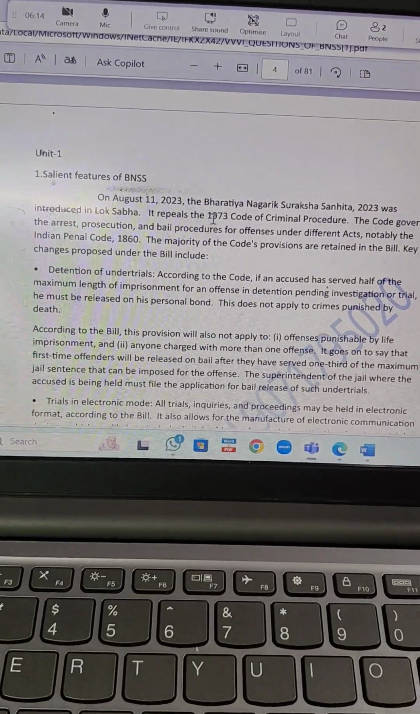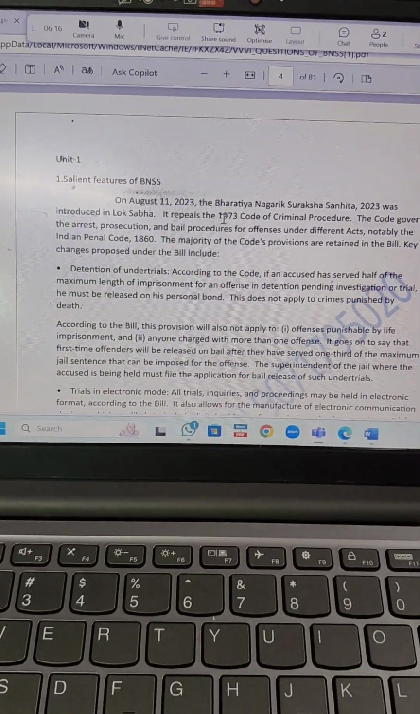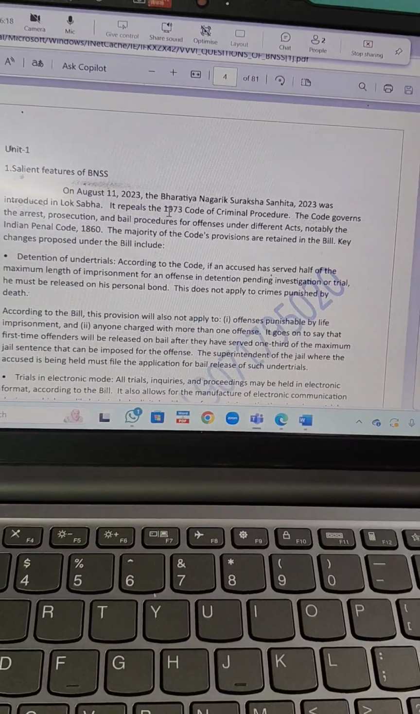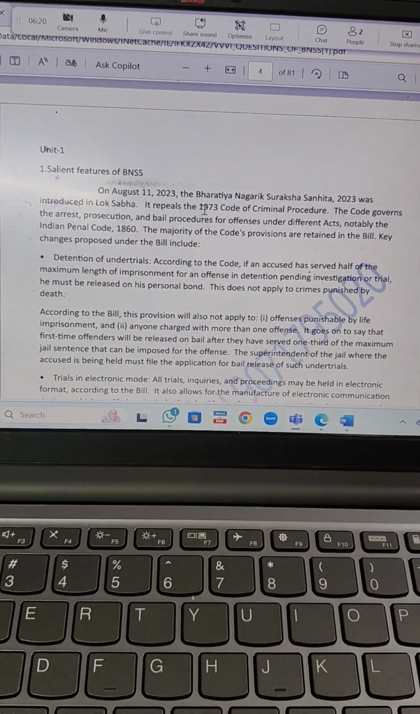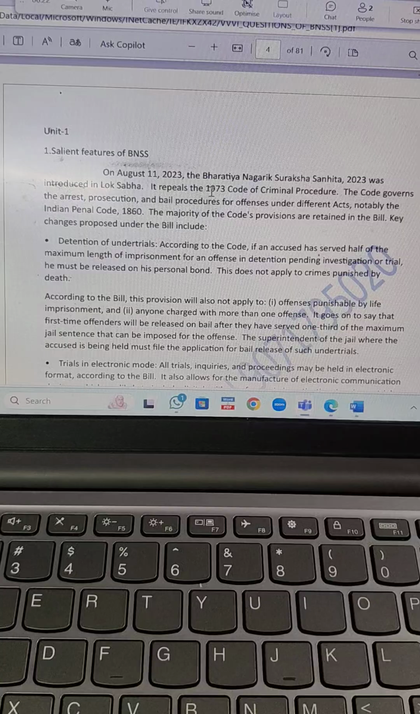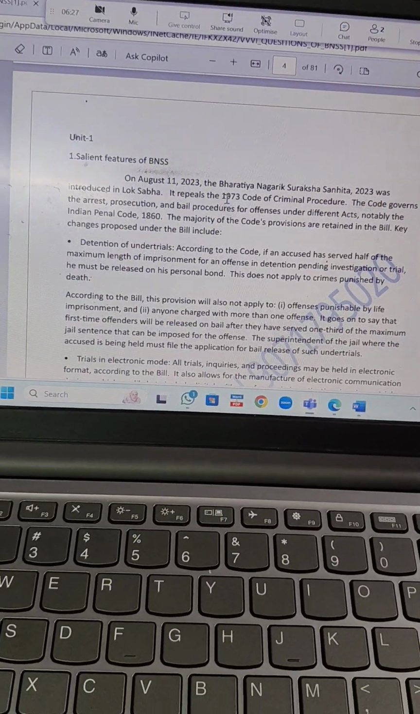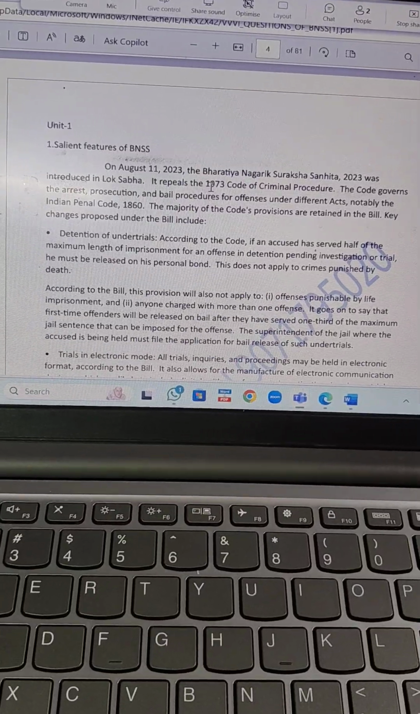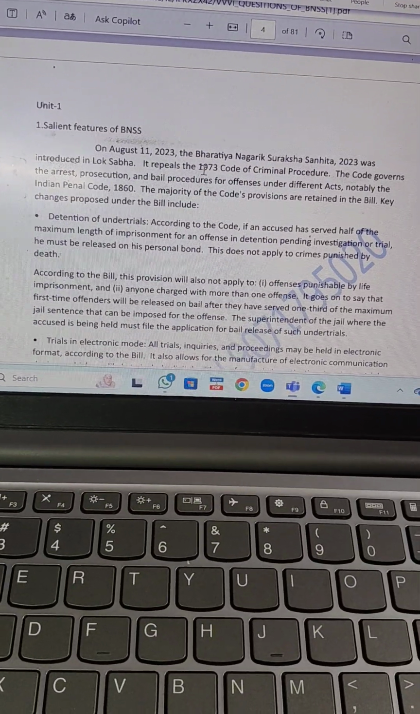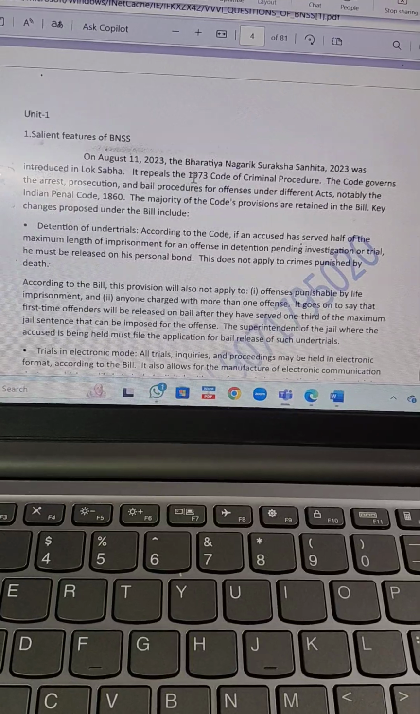Notably under IPC. IPC, that is Indian Penal Code, provides for the punishment of offenses. For example, if you commit murder, what will be the punishment? But what will be the trial process of the murder proceeding is provided under CRPC and currently under BNSS.